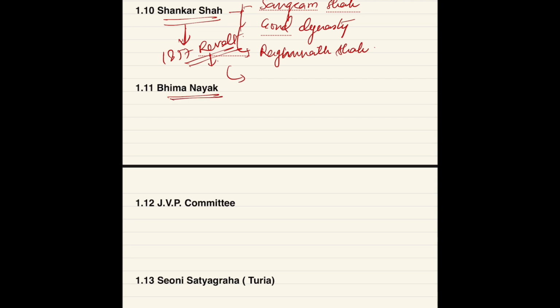Then Bhima Nayak. So if we talk about Bhima Nayak, then he fought against the Britishers in the 1857 revolt. Okay, he was from Barwani district. Please do comment in which division Barwani district comes, so that you have a good grasp on your factual information also.